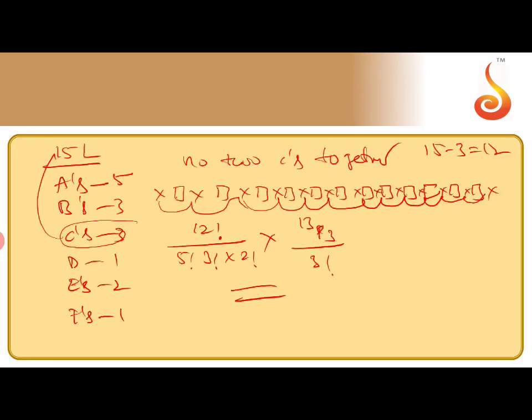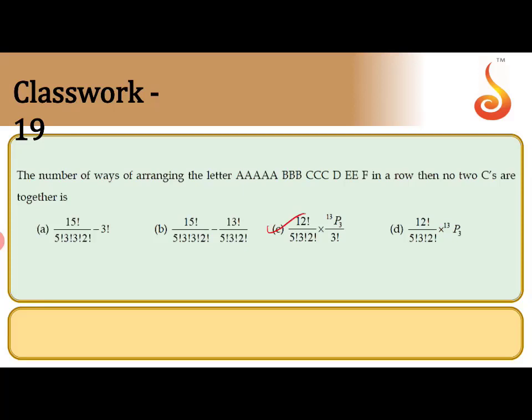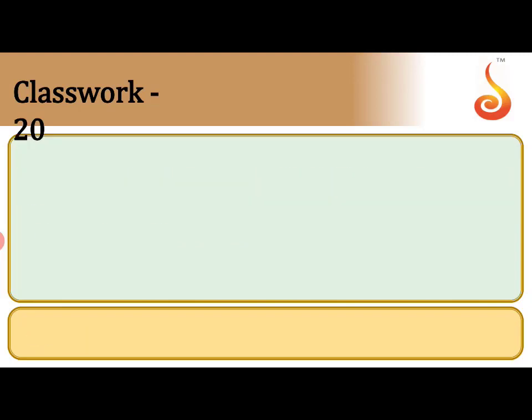This is P, not C: 13P3 by 3 factorial. So the answer will be 12 factorial by 5 factorial, 3 factorial and 2 factorial, into 13P3 by 3 factorial. So the answer is Option C, because these are permutations, so it comes as 13P3. Next.